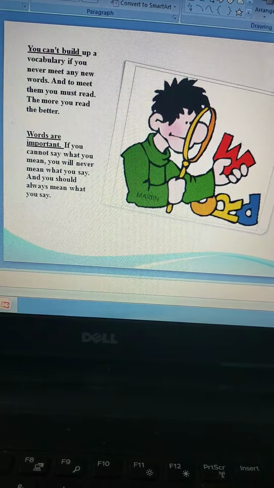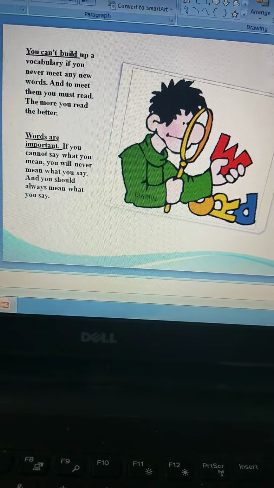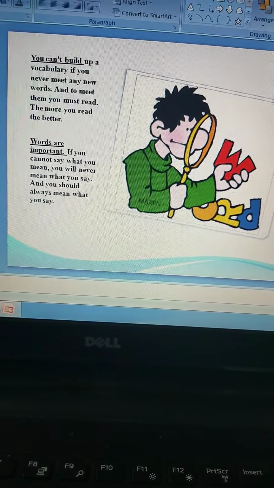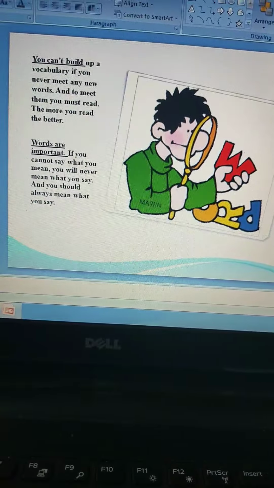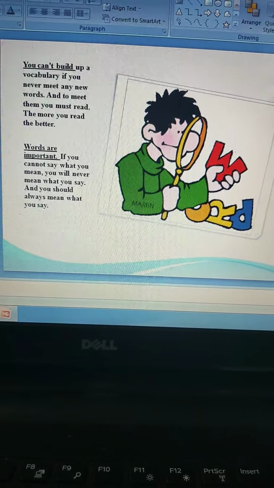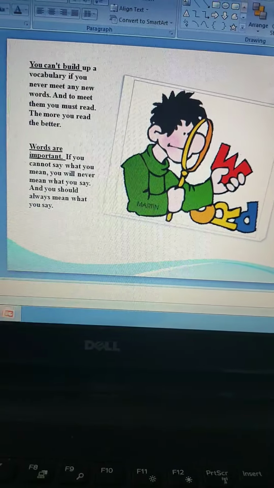And you should always mean what you say. So this is something very important. You should mean what you say. So in order to do all this, guys, you will not be able to do it unless and until you enhance your vocabulary. This is very, very important.